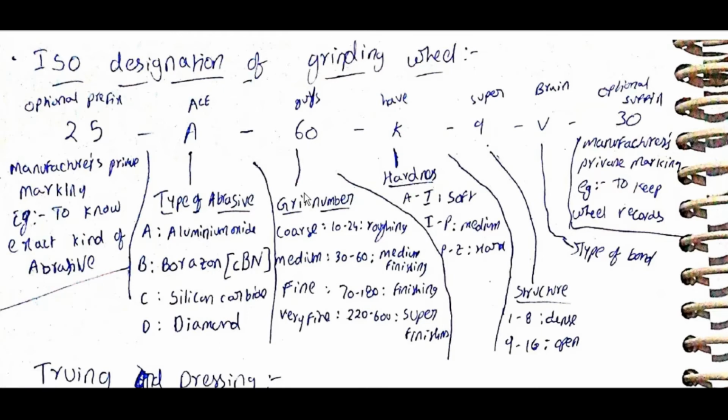Next is grit, the grit number: coarse 10 to 24, roughing; medium 30 to 60, medium finishing; fine 70 to 180, finishing; very fine 220 to 600, super finishing. This H is hardness: A to I soft, I to P medium, P to Z hard. Then S is structure: 1 to 8 is dense, 9 to 16 is open. Then this is the type of bond. The optional suffix is the manufacturer's private marking, for example, to keep wheel records.